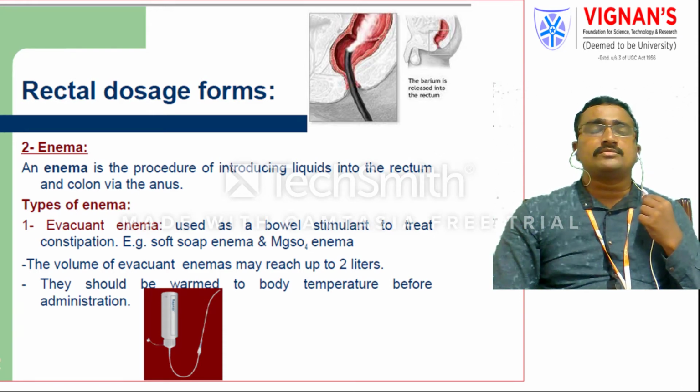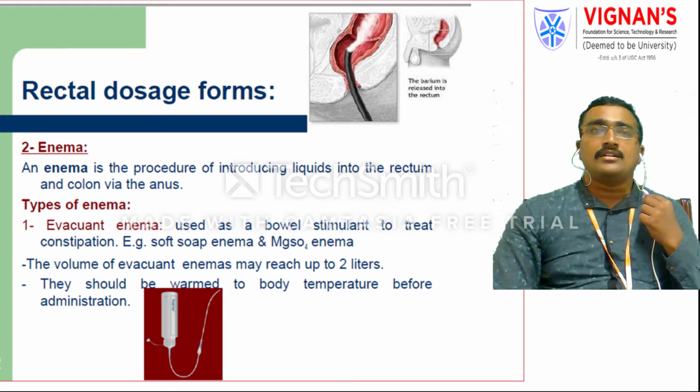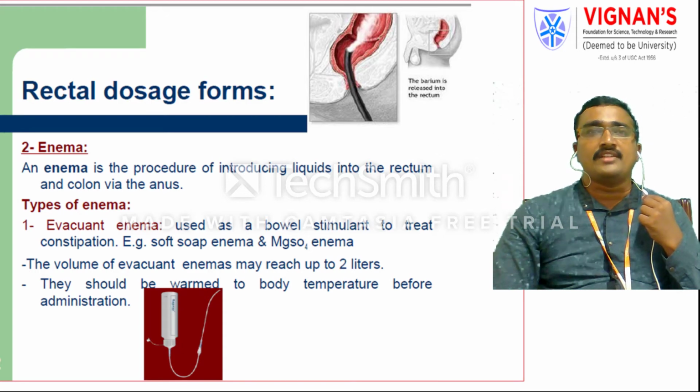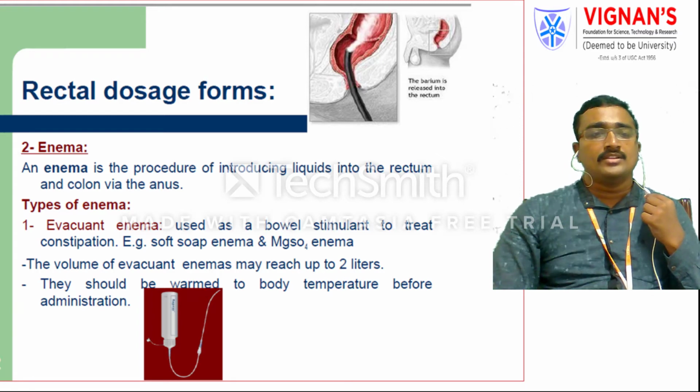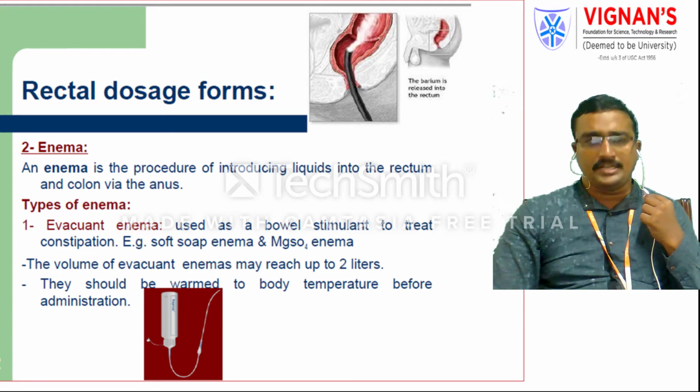You see, with children, especially when they have motion problems, some of your grandmothers applied some soap onto the rectal area, and that acts as a stimulant action. Because of that stimulant action, bowel movements increase, then free motion happens for the children. I think you have already seen your grandmothers applying soap onto the rectal area. The volume of evacuant enemas can reach up to 2 liters, and they should be warmed to body temperature before administration.